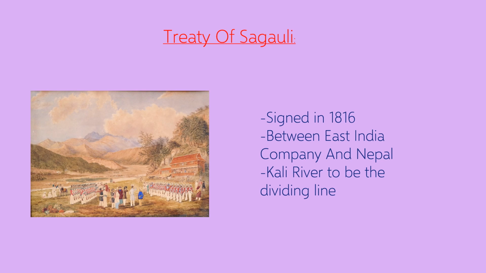According to this treaty, the main point was that there is a Kali river on the boundary of India and Nepal. The portion which is west of the Kali river will be a part of India, and the portion which is east of the Kali river will be a part of Nepal. So this was being followed, but now Nepal is refusing this treaty in some way, which we'll discuss in the further slides.